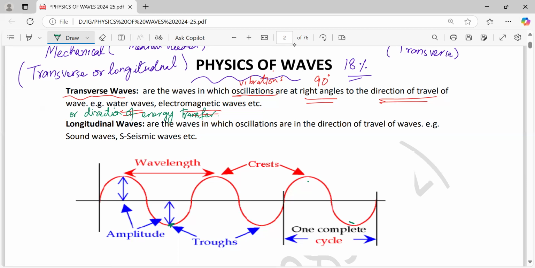For example, a water wave. Here in this diagram I'm giving you an example. Let's suppose this is the direction of the wave, I'm just assuming like this. This is the direction of wave, this way. This horizontal line we can call the rest or undisturbed position.